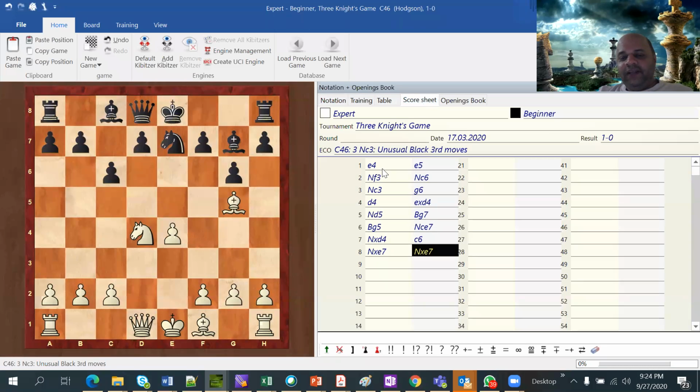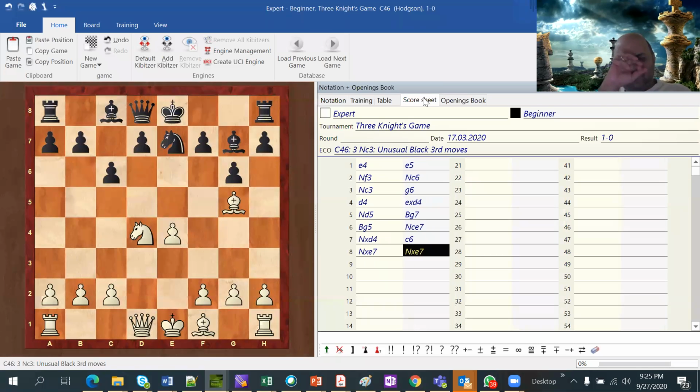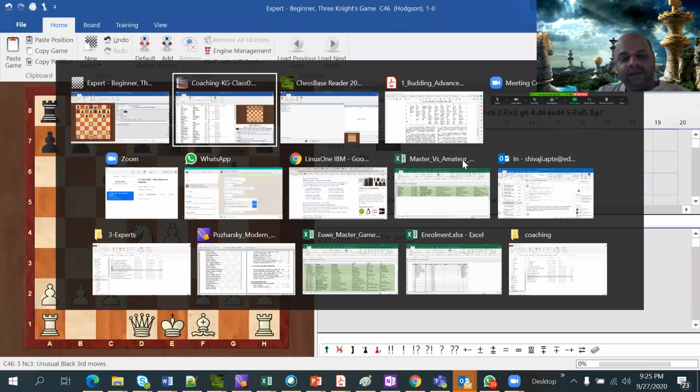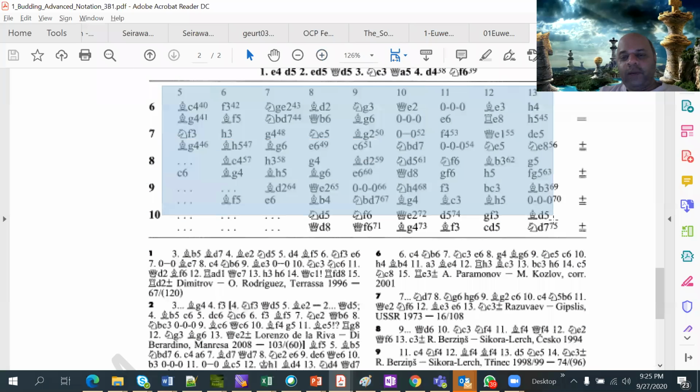ChessBase also allows you to show it in a score sheet format. This is how it would look if you were to actually play the game and write it down. They also show who is white, who is black, what the tournament name was. They just create it based on whatever data there is, but you can see it in this format also. And you can see it in the opening books. I have not loaded one, but otherwise it will show it in the opening tree format also. But this is the table format. So the format that I talked to you about is called the chess table format.